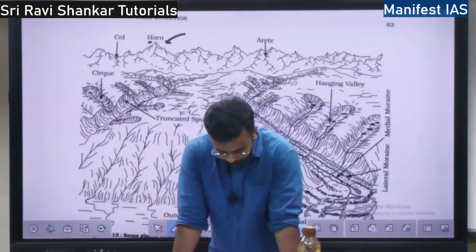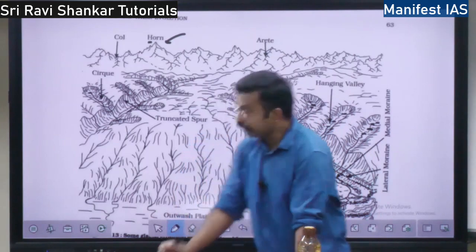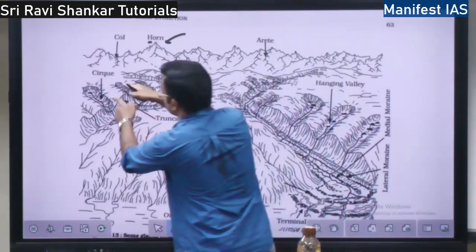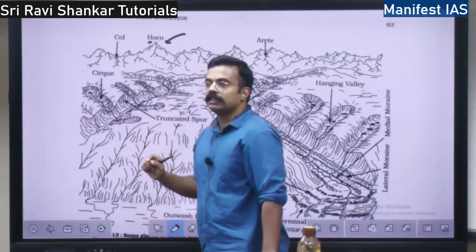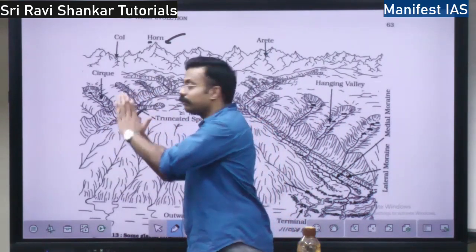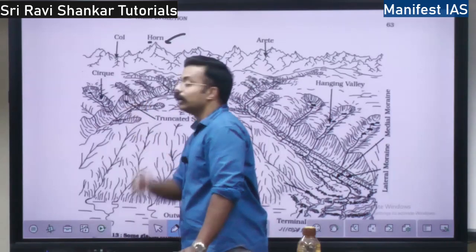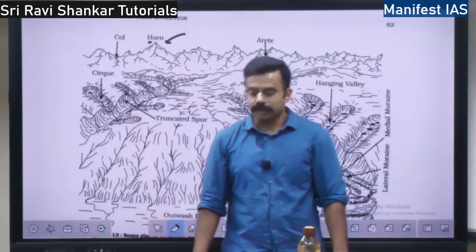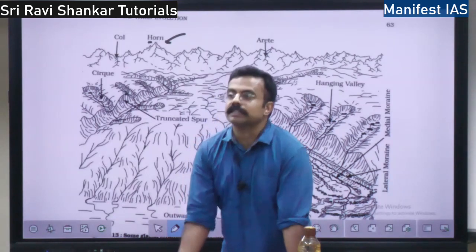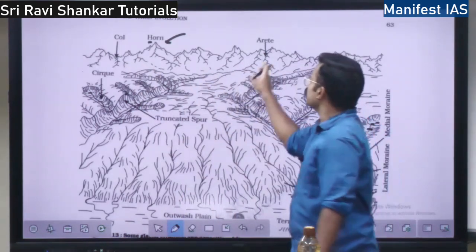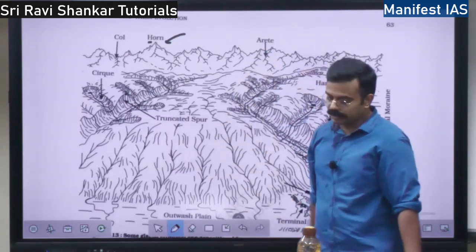It is a two-sided divide. The walls get narrower. See here, one cirque is there. They start eroding sidewards and they meet. When they meet, this point will become an arete. This arete is also called a serrated ridge, and it is in a zigzag direction, or a sinuous ridge.